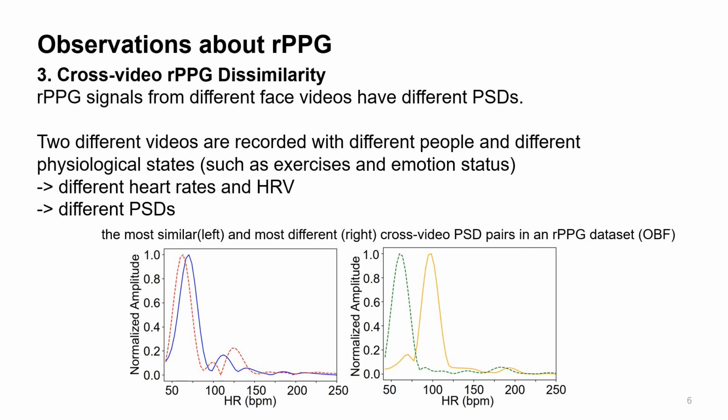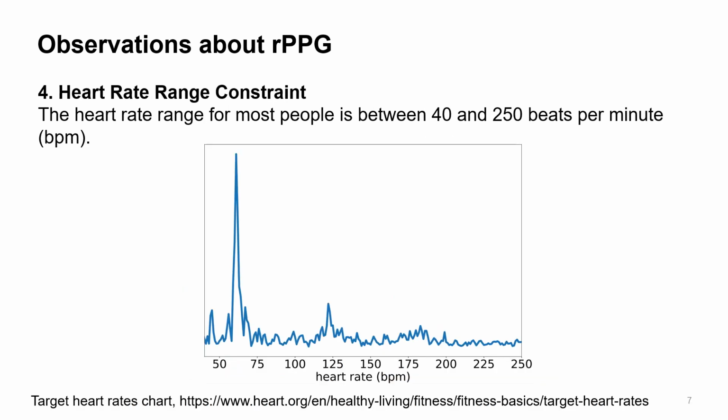And in the left figure, we show the most similar and most different cross-video PSD pairs. We can see that the most different thing between 2 videos is the heart rate peaks. The last observation about rPPG is the heart rate range constraint. The heart rate range for most people is between 40 and 250 beats per minute, so we will only use the PSDs in this interval.